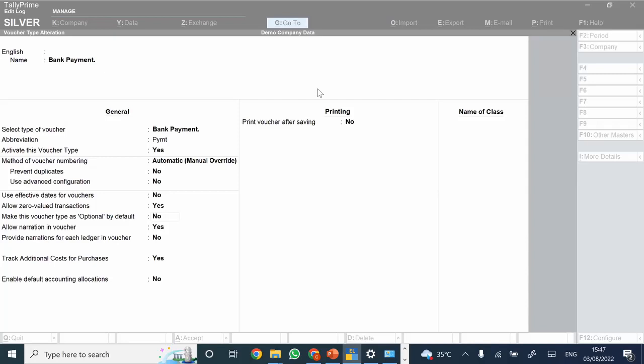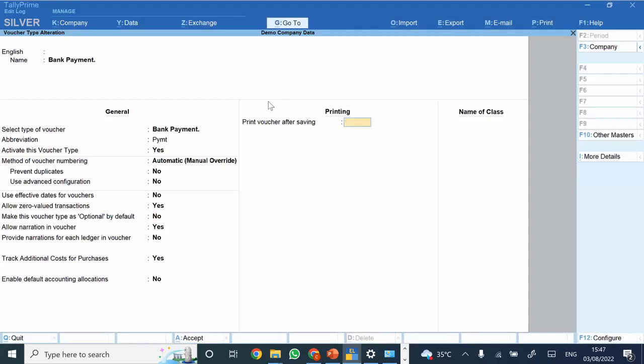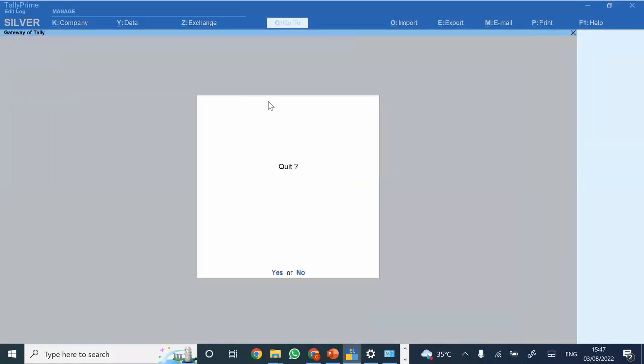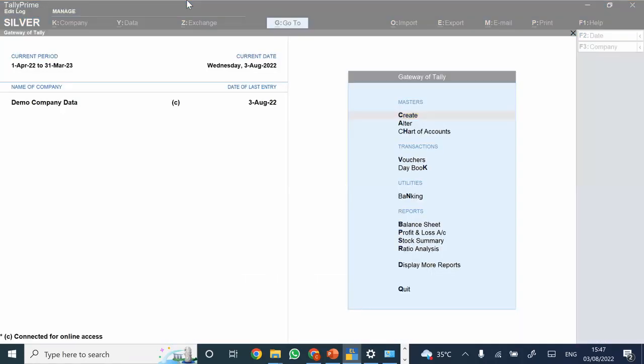Or in case you want to make this system of authorization on a routine basis, then even this particular feature is useful: all of the entries should be optional by default, and once you verify the same and set it to regular, only post that would financials be impacted. So this is something which can be used as part of maker checker or the voucher approval that is there. Hope the question has been answered.